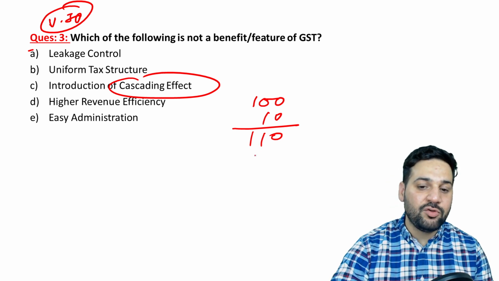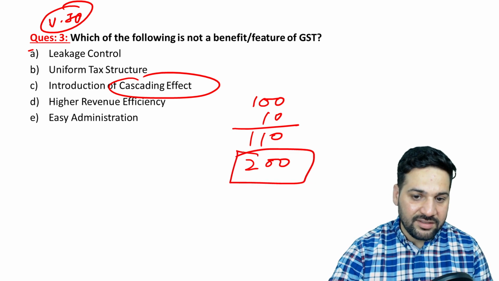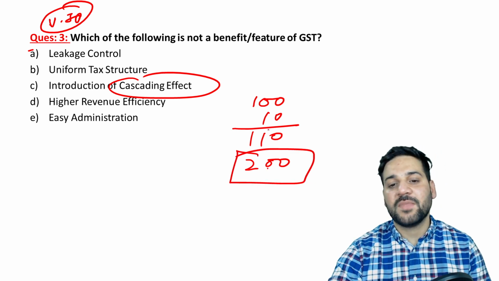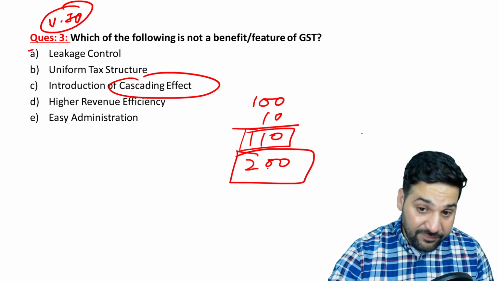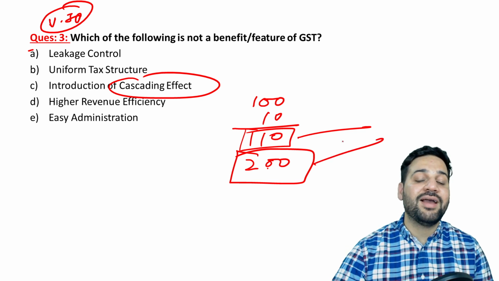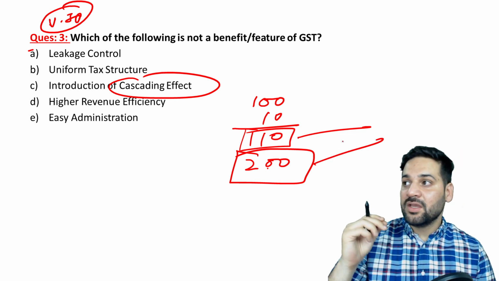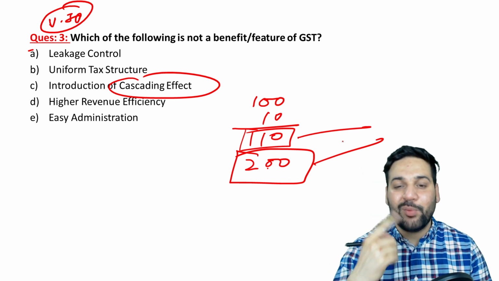Now he is selling to somebody at 200 rupee, right? So here the sale is happening at 200 rupee and here the sale is happening at 110 rupee. If the tax is paid at both 110 and 200, it will have a cascading effect. That means taxing the same good twice.